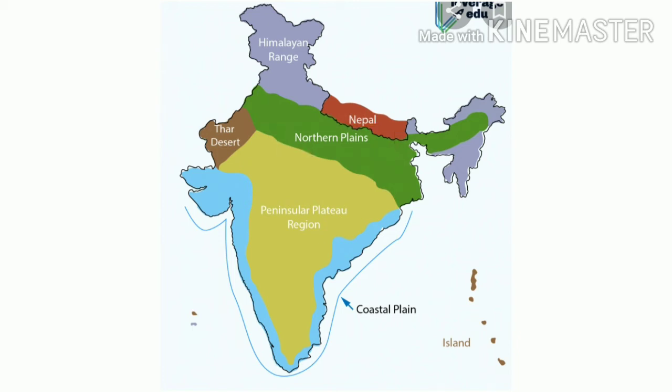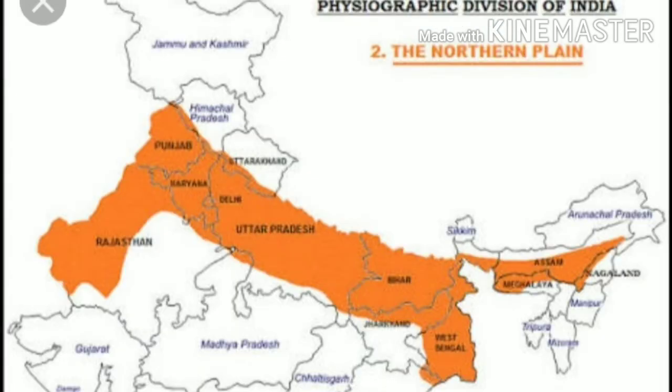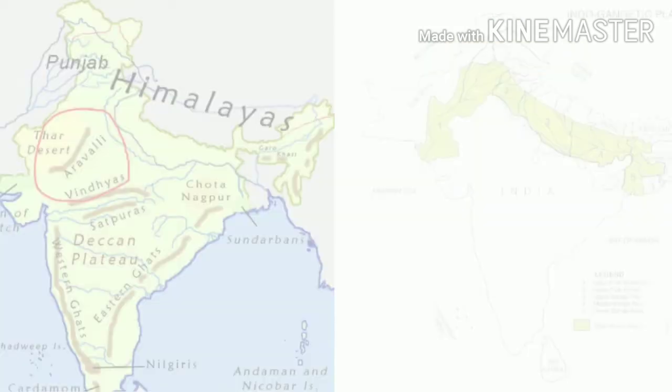Students, this division lies between Himalaya mountains in the north and the peninsula in the south as shown in the image. As shown in the image, the North Indian Plains extend from Rajasthan and Punjab in the west to Assam in the east, and it's a flat, low-lying area.